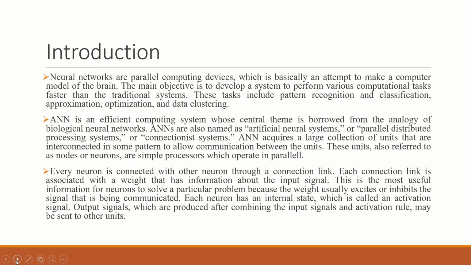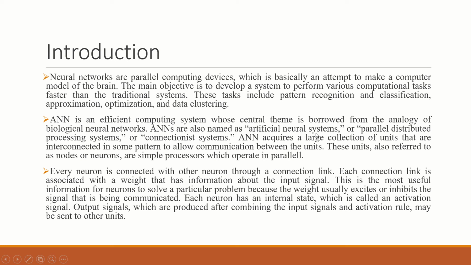So, at first, what is a neural network? Neural networks are parallel computing devices, which is basically an attempt to make a computer model of the brain. The main objective is to develop a system to perform various computational tasks faster than the traditional system. These tasks include pattern recognition and classification, approximation, optimization, and data clustering.